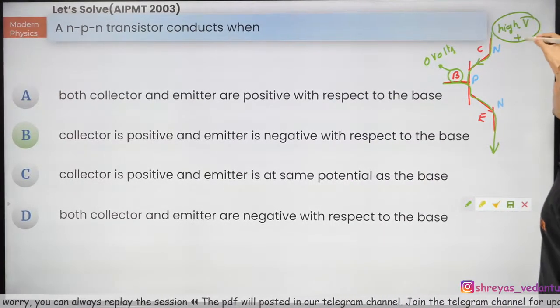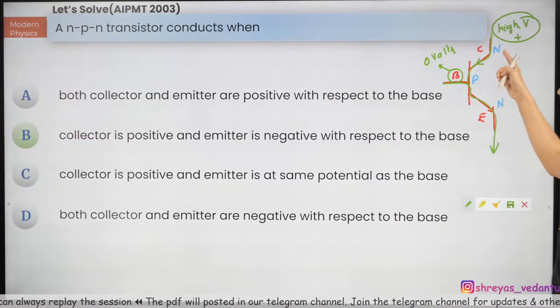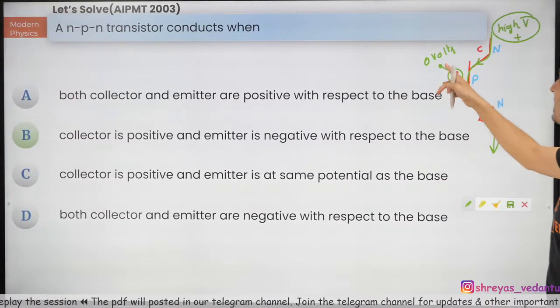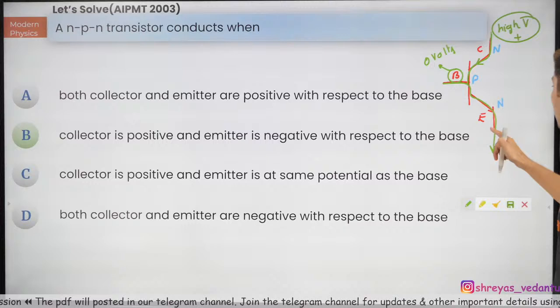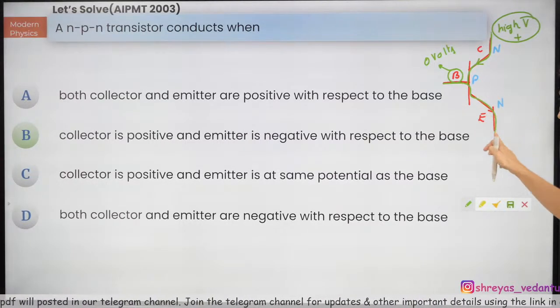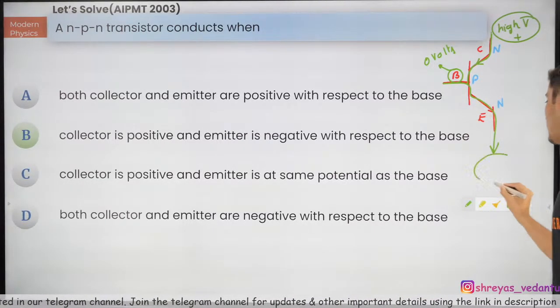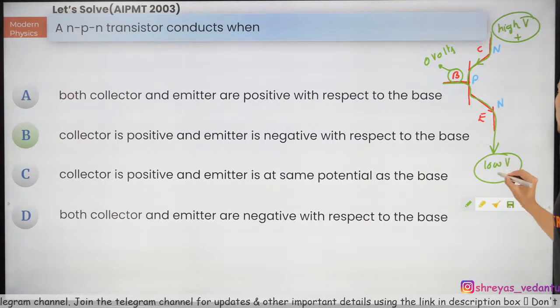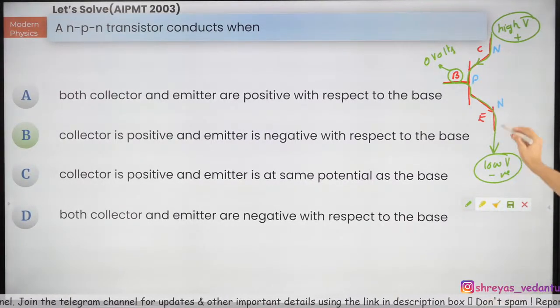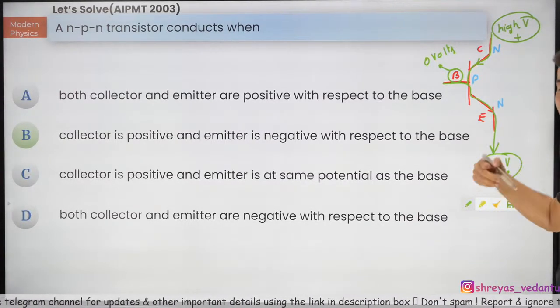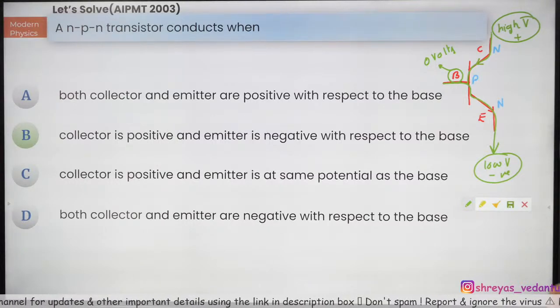So that's why the current will come like this. N is connected to positive, P is connected to lesser voltage. Here, this is forward bias, the current is going like this, so this will be low voltage or negative voltage. So N is connected to negative, P is connected to relatively positive. Hence the correct answer is B.